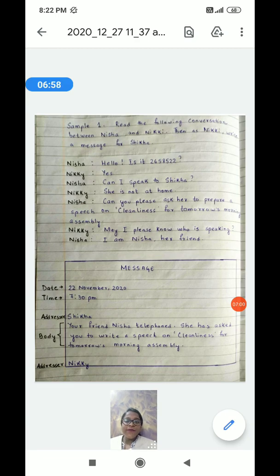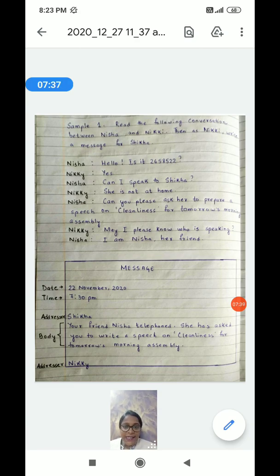So the conversation follows as Nisha is saying, hello, is it 2658522? Nikki is saying yes. Nisha, can I speak to Shikha? So Nikki is giving the response, she is not at home. So Nisha leaves the message, can you please ask her to prepare a speech on cleanliness for tomorrow's morning assembly? Nikki says, may I please know who is speaking? Nisha is giving the reply, I am Nisha, her friend. So then let's see how you have to write down the message.